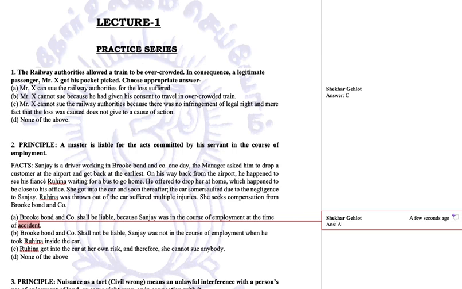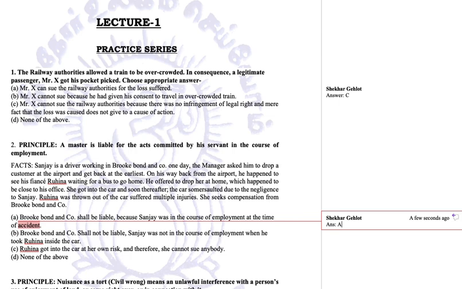Answer would be A. Now, some of you may be thinking that giving a lift to Ruhina is not part of his employment. Agreed that it is not part of his employment, but we will not see it in such a manner. The pure nature has to be seen. Whether by giving Ruhina a lift, was he required to take some other route than the route which he would have taken to his office? No, in this case, he is traveling straight towards the office. So in this case, he is covered in the course of employment.